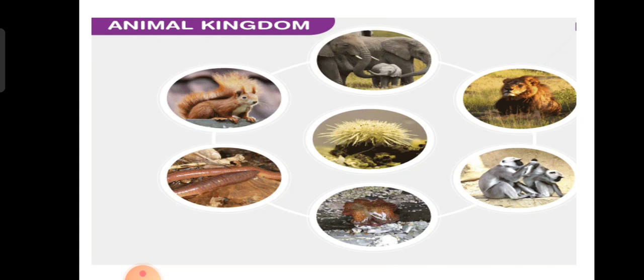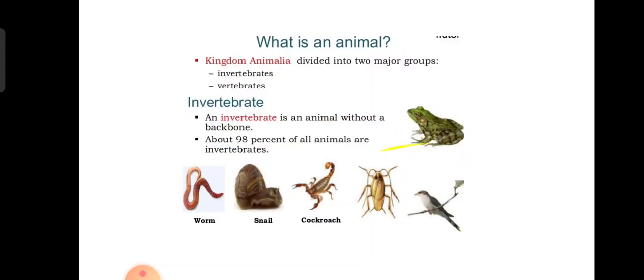Okay, come on to page number 3. They have asked a few questions. Different animals eat different kinds of food. So now we have to understand what an animal is. Animal means the animal kingdom. It is divided into two groups, invertebrates and vertebrates. Invertebrates means all the animals without a backbone.